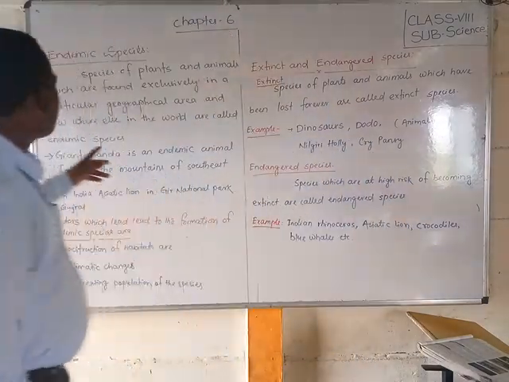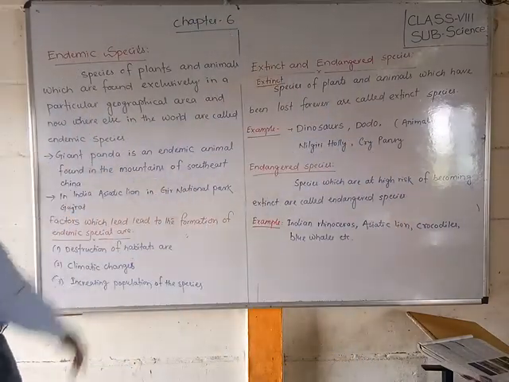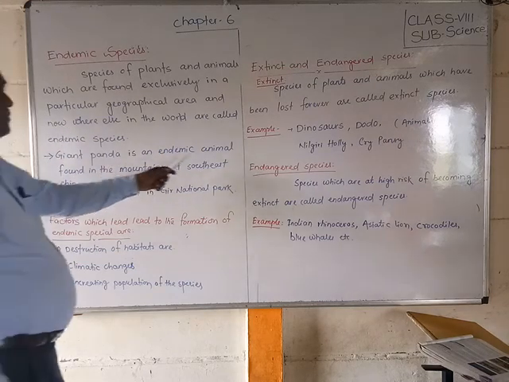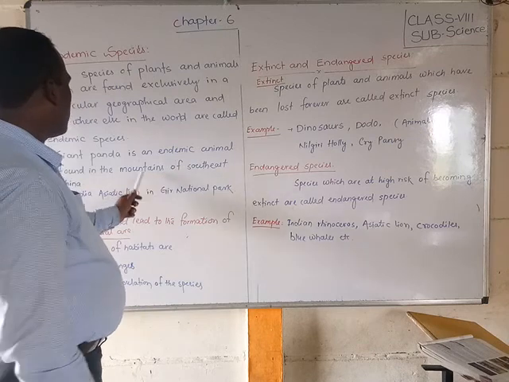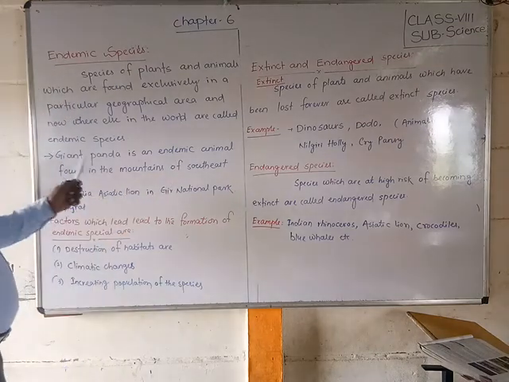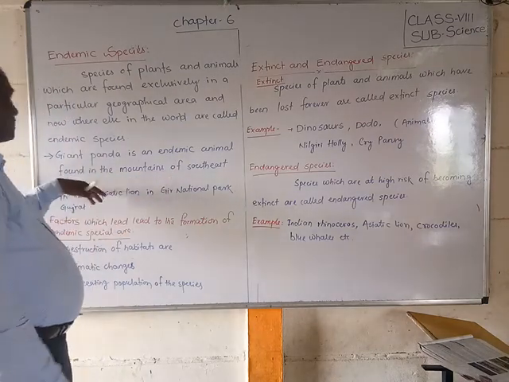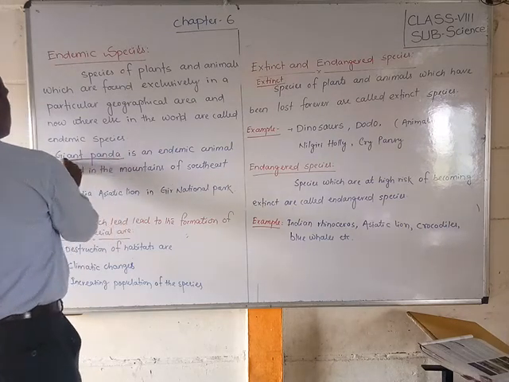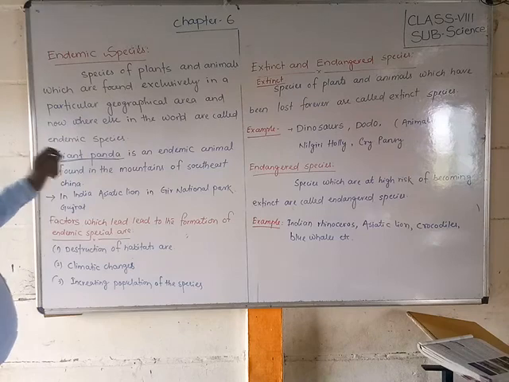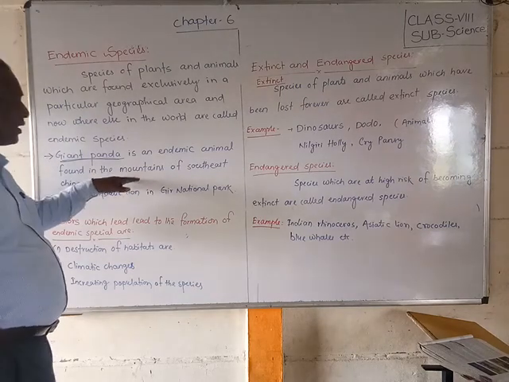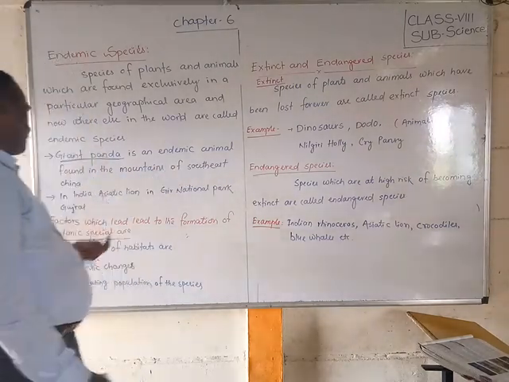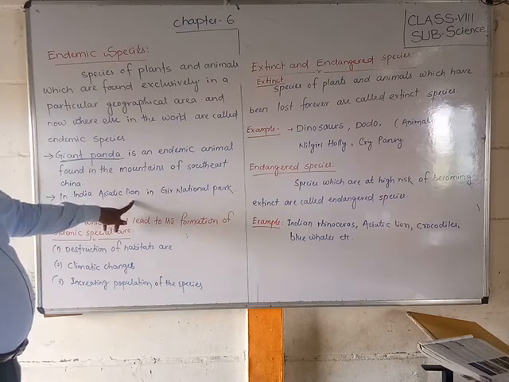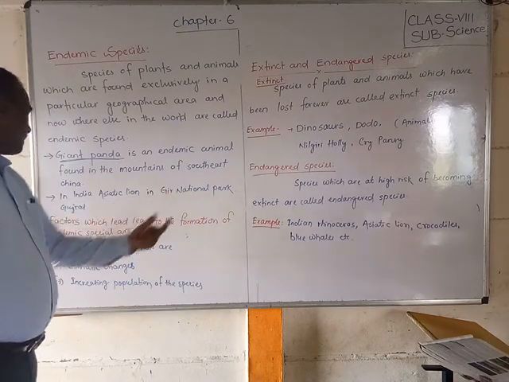So such animals are called endemic species. Examples are given here. The giant panda is an endemic animal found in the mountains of southeast China. In India, the Asiatic lion is found in Gir National Park, Gujarat.